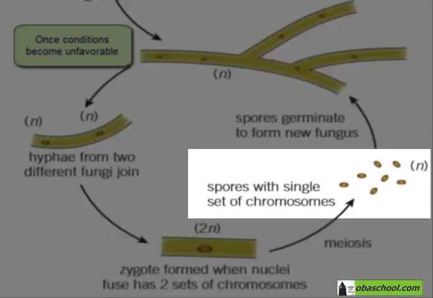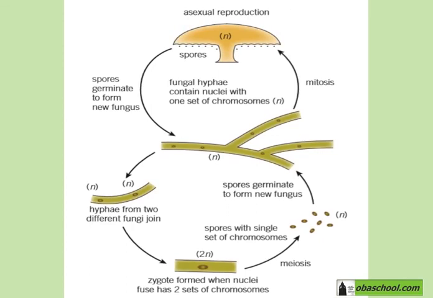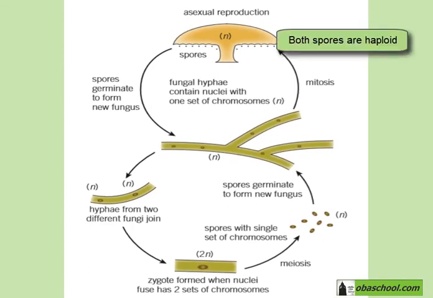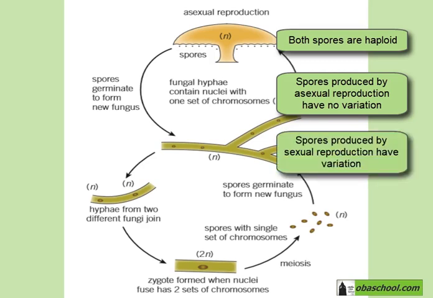Now, what is the difference between these spores produced by sexual reproduction and the spores produced by asexual reproduction? They are both haploid with N chromosomes. However, the spores produced by asexual reproduction have the exact same genes as the parent. They are identical. The spores produced by sexual reproduction are different from each other and from the parent. There is variation here. These spores will then germinate into a new fungus,